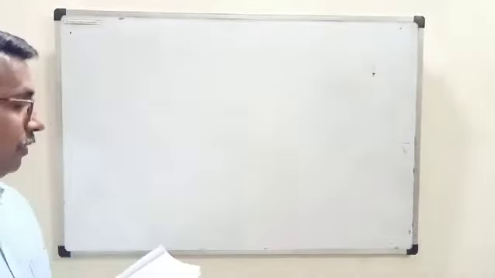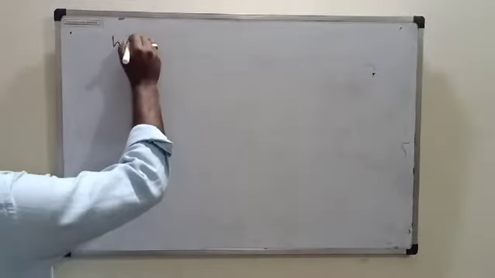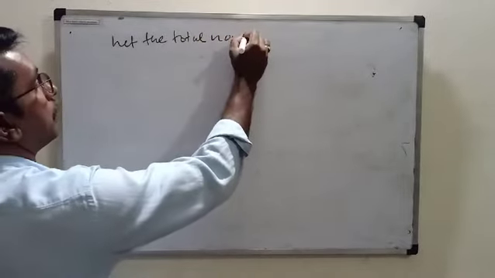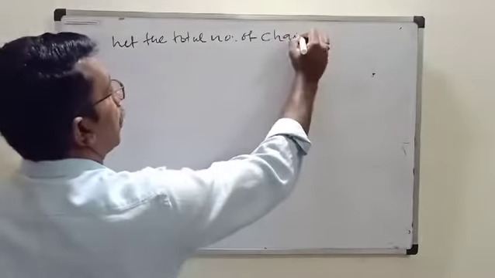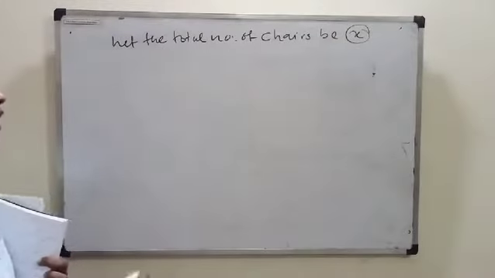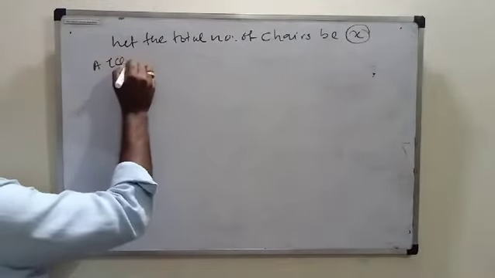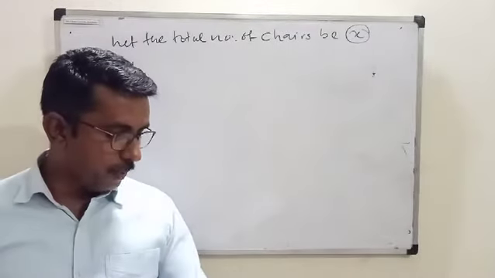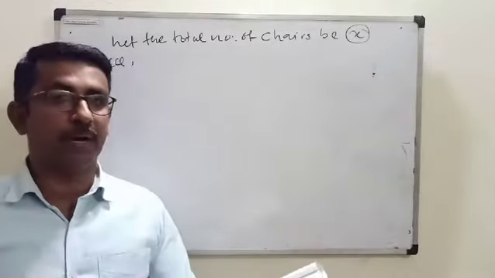So we can assume that the total number of chairs be x. So according to question, on first day how many chairs he made? 1 upon 7 of the number of chairs.